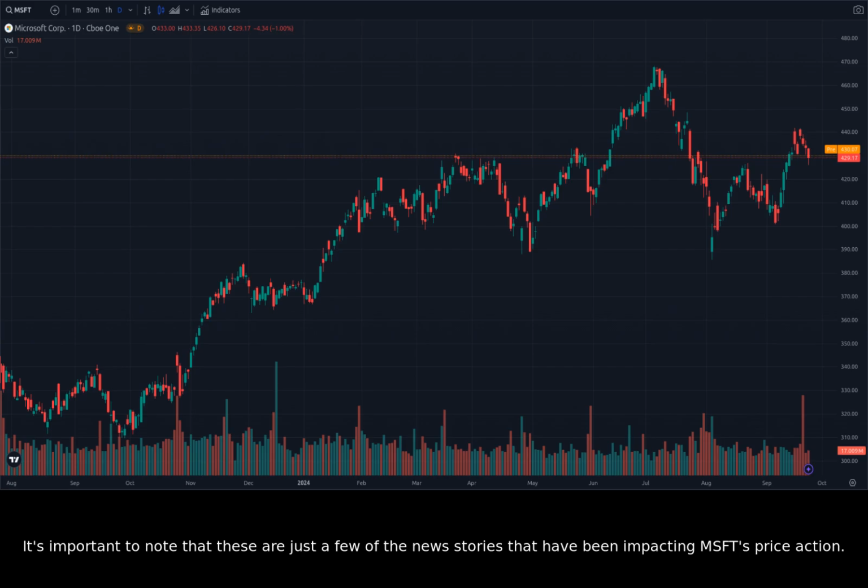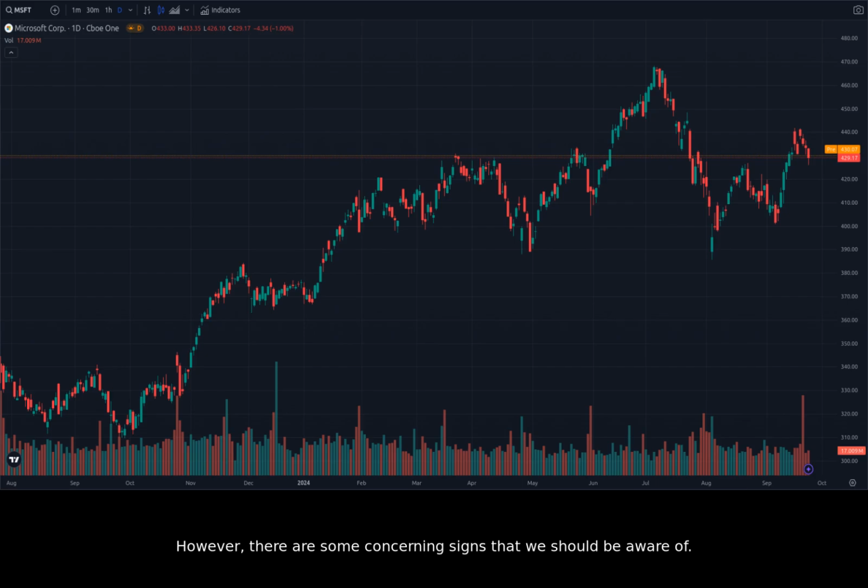It's important to note that these are just a few of the news stories that have been impacting MSFT's price action. Let's now take a look at the charts to get a better understanding of the technical indicators that are driving the price. If we look at the daily chart, we can see that Microsoft has been in an upward trend for the past several months. The price has been steadily rising and breaking through previous resistance levels. This suggests that the market sentiment towards Microsoft is currently bullish.